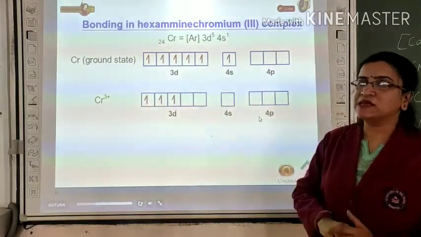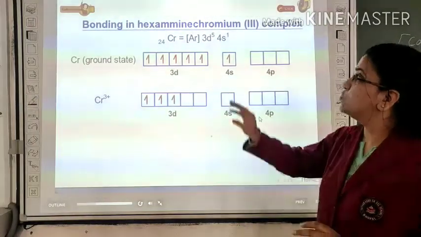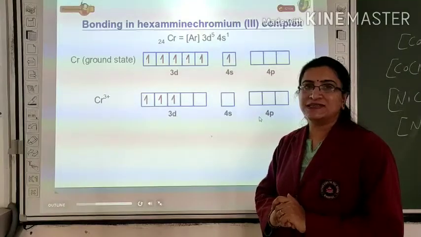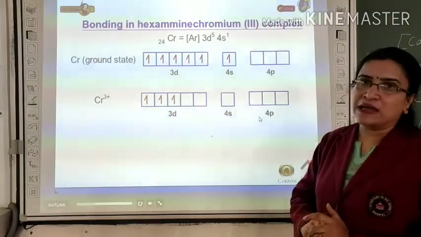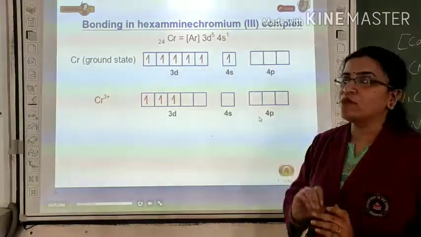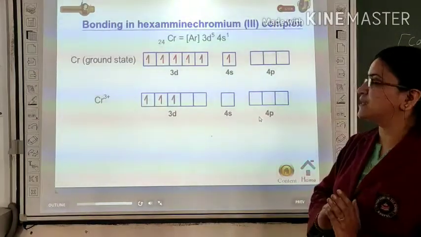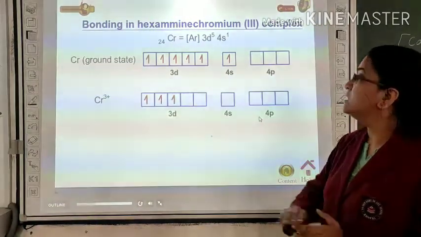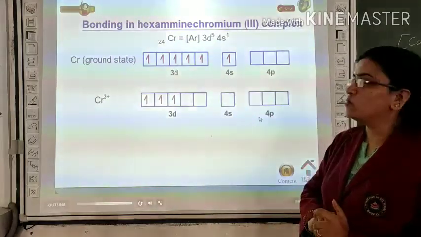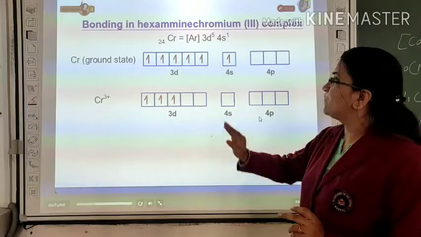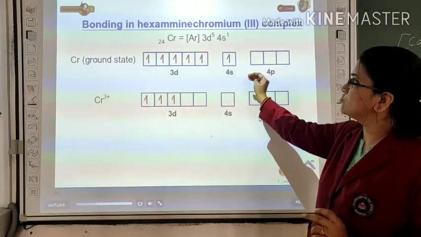Let us take the example of bonding in the hexaamminechromium complex, [Cr(NH3)6]3+. Chromium has atomic number 24. If you write the electronic configuration, it is argon 3d5 4s1 4p0. Means it has 5 electrons in the d orbital and 1 electron in the s orbital.